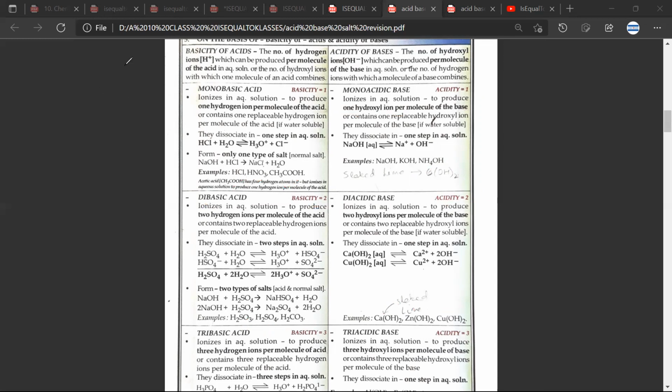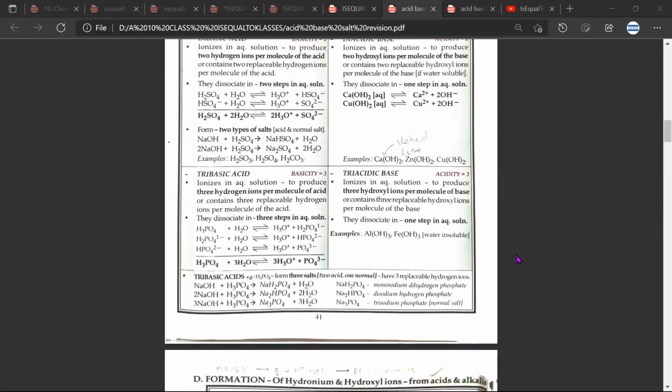Now, when we are discussing this, let us have a look at the tribasic acids and triacidic bases also. So for example, you have H3PO4. It is able to spare 3 H positive. And similarly, you have the example of a triacidic base, where it is able to spare 3 hydroxide ions. Vibhang, any doubt?